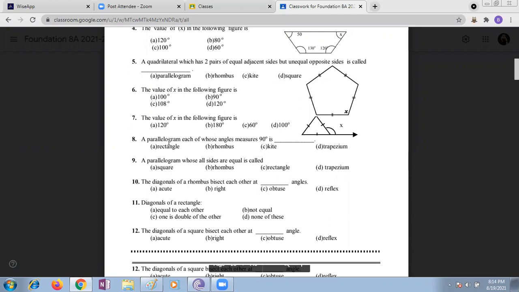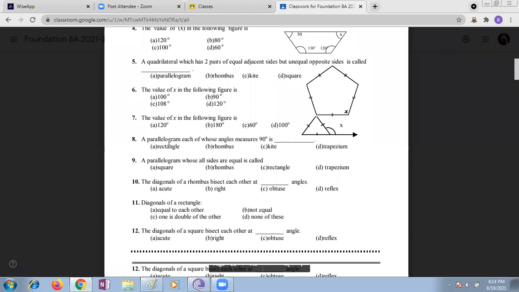Yes, children, is it 520 or 540? n minus 2 into 180. 5 minus 2 is 3, 180 threes are 540. 540 divided by 5. How much will you get for 540 by 5? Is it 108? Yes, ma'am. Next, go to the 7th question.